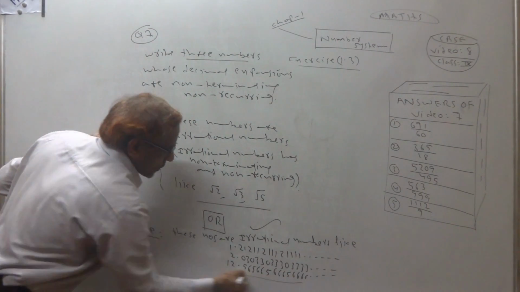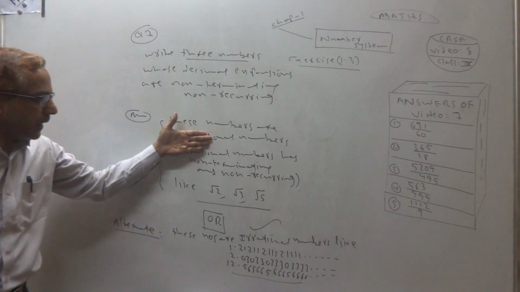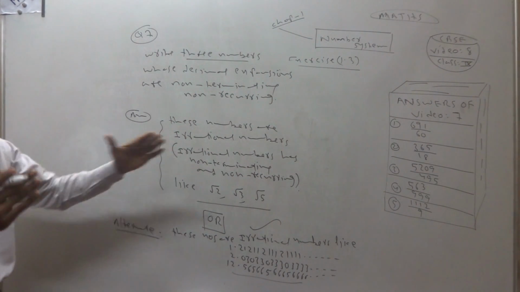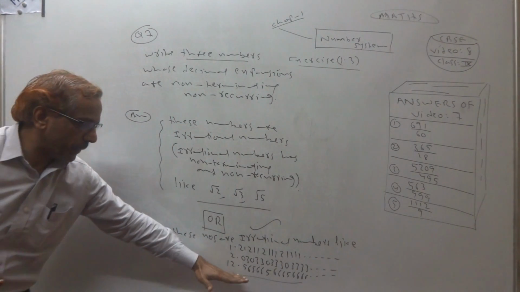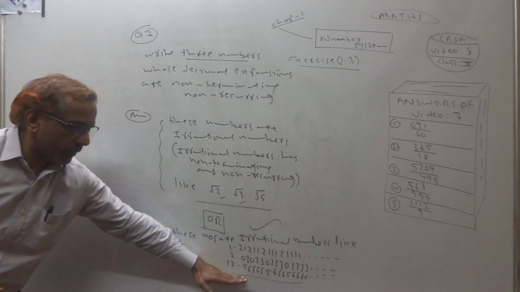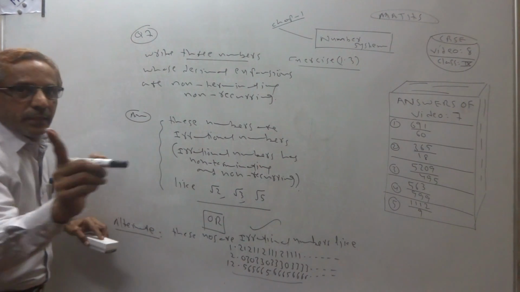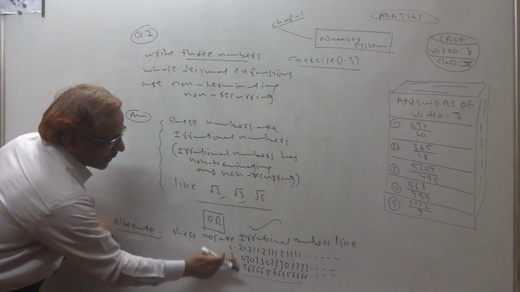So you can write the answer this way or that way. This is the alternate; any one answer you can choose. Clear? So always, irrational numbers will have this pattern. Keep in mind.